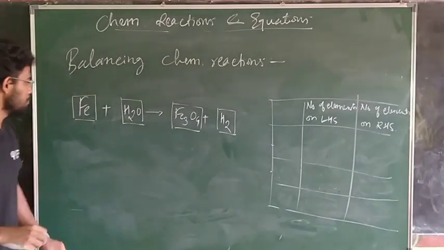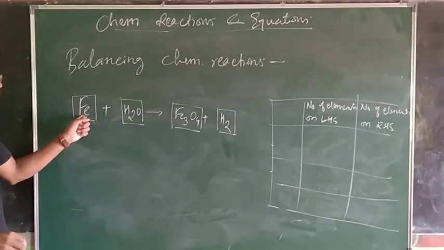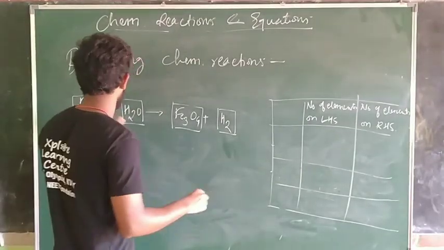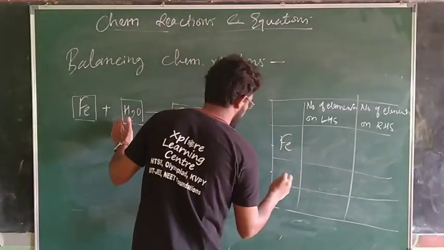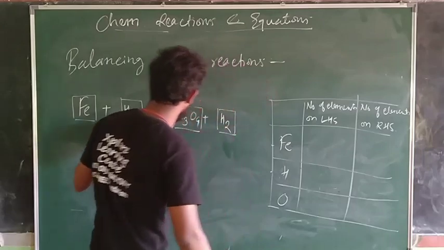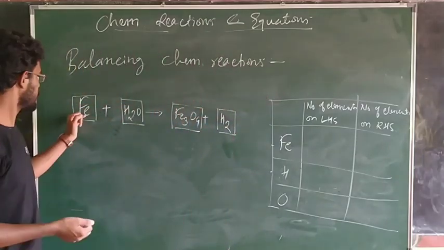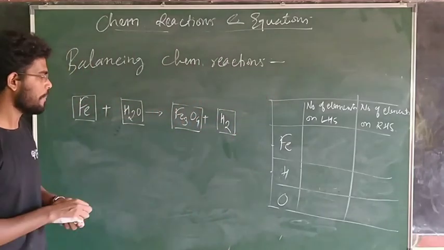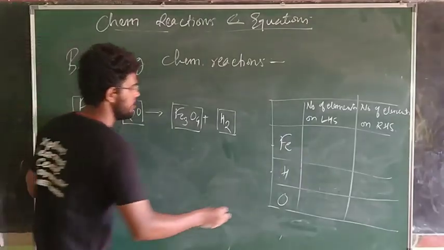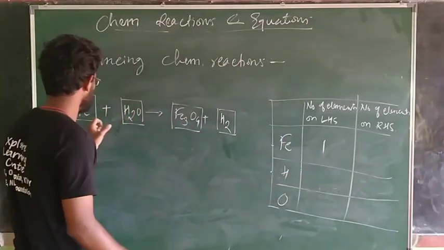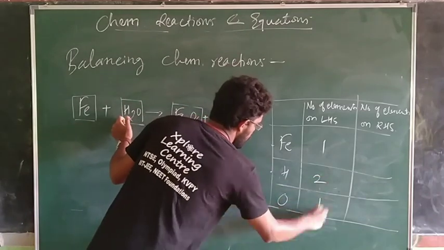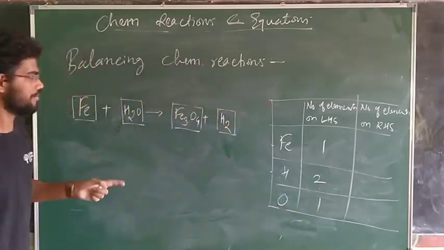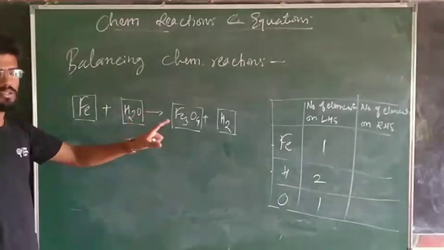Now see number of iron on reactant side. We will look at the number of each element. So what we have: iron, hydrogen, oxygen. There are three elements. So number of elements on left hand side: I have one iron, Fe, two hydrogens and one oxygen. Look at the number of each element and note it there.